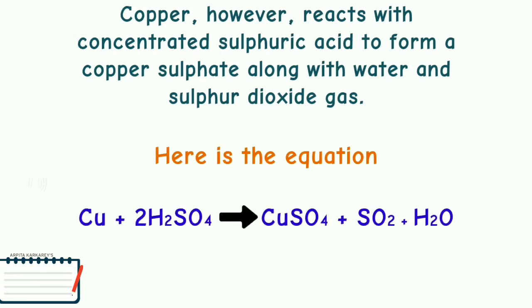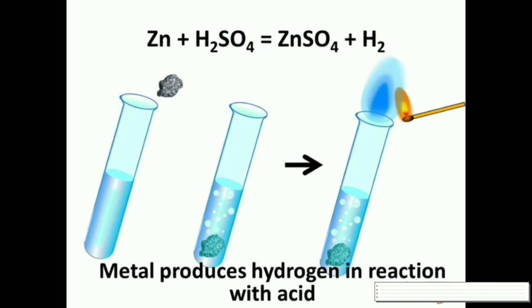Look at the reaction. Cu will react with H2SO4. It will form CuSO4, that is copper sulfate, and SO2, that is sulfur dioxide, and water. In a similar way, zinc also reacts with H2SO4 and forms zinc sulfate and produces hydrogen gas.